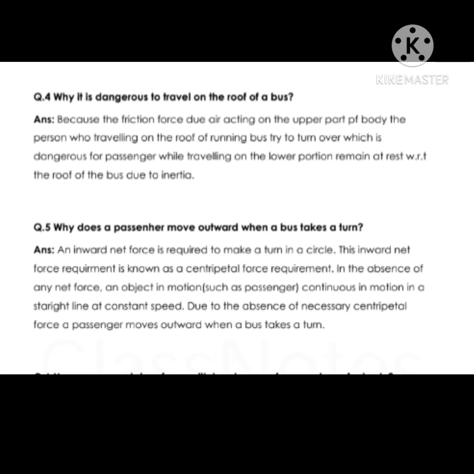Next question is, why does a passenger move outward when a bus takes a sharp turn? An inward net force is required to make a turn in a circle. This inward net force required is known as the centripetal force. In the absence of any net force, an object in motion, such as a passenger, continues to move in a straight line at a constant speed. Due to the absence of the necessary centripetal force, a passenger moves outward when a bus takes a sharp turn.